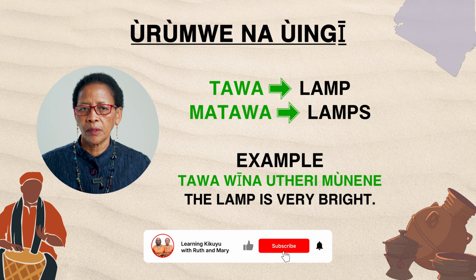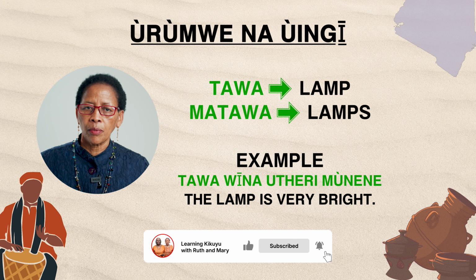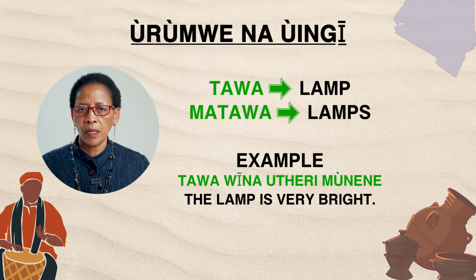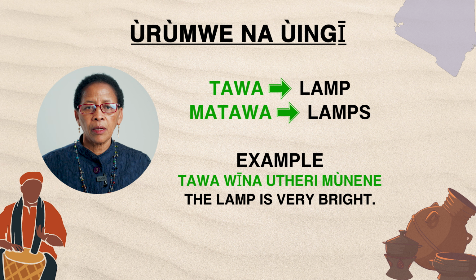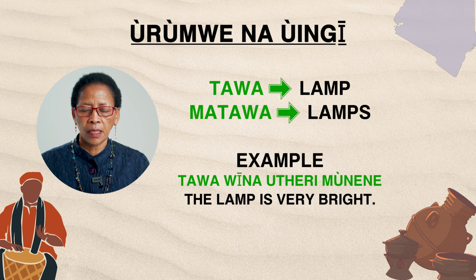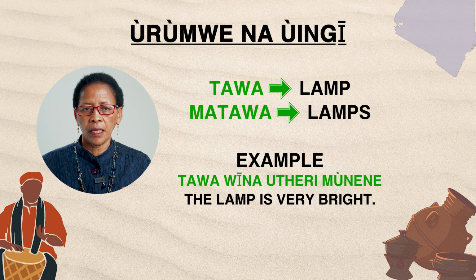Tawa, that is a lamp. The plural is matawa, wĩingĩ. You can make a sentence, tawa wĩna ũtheri mũingĩ, kana tawa wĩna ũtheri mũnene. The lamp is very bright. That's an example. Kana kĩonereria.